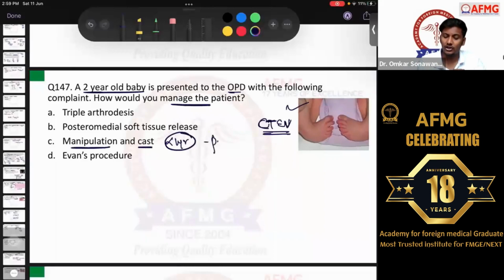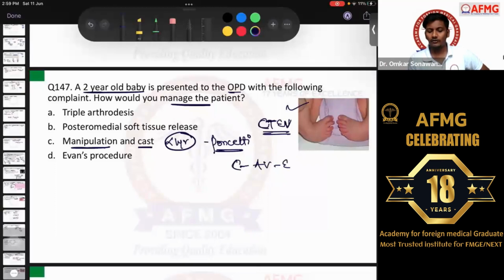Okay, and this casting is actually called the Ponseti casting. So here you manipulate each time and then you apply a cast in a particular position. That is what is called serial manipulation and casting. That is usually done in infancy or till 1 year of age for CTEV. And please remember here the order to be followed is CAVE, as we have discussed. That means you first need to treat the cavus, then you need to treat the adduction and varus deformity, and then finally you need to correct the equinus deformity.